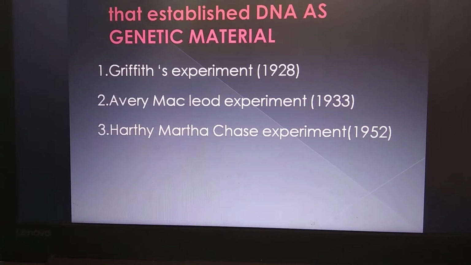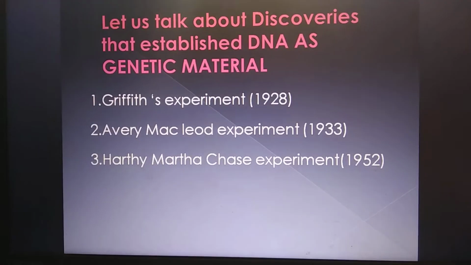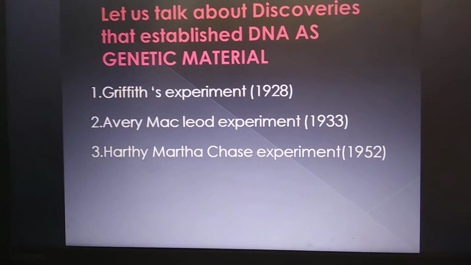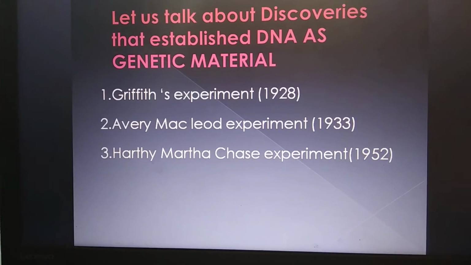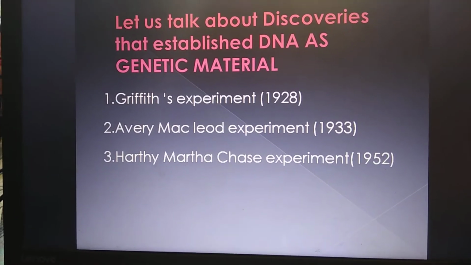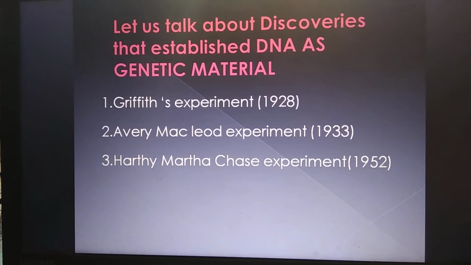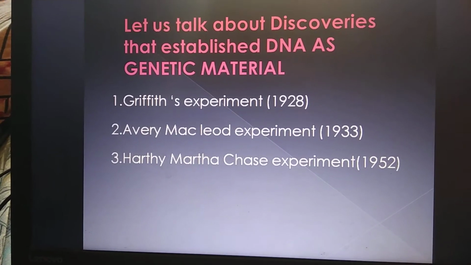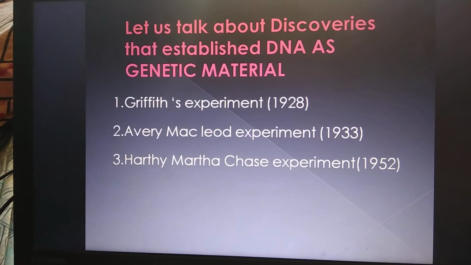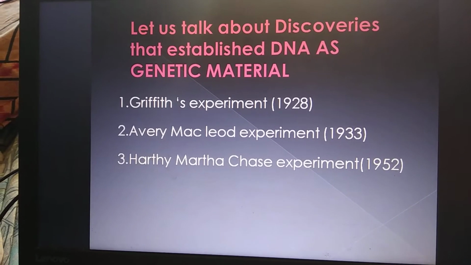So how was genetic material established? The first information was given by Griffith in 1928, then Avery, MacLeod and McCarthy, then the Hershey and Chase experiment in 1952.